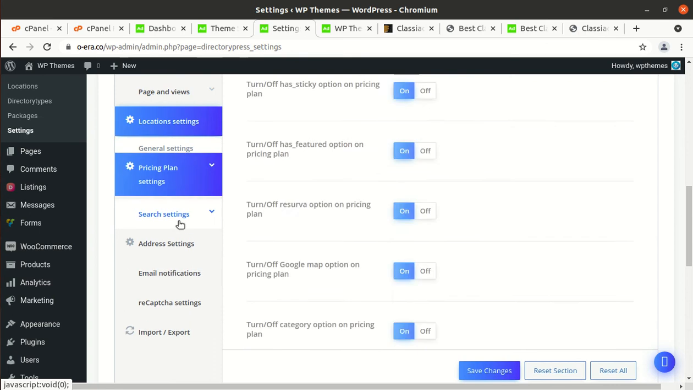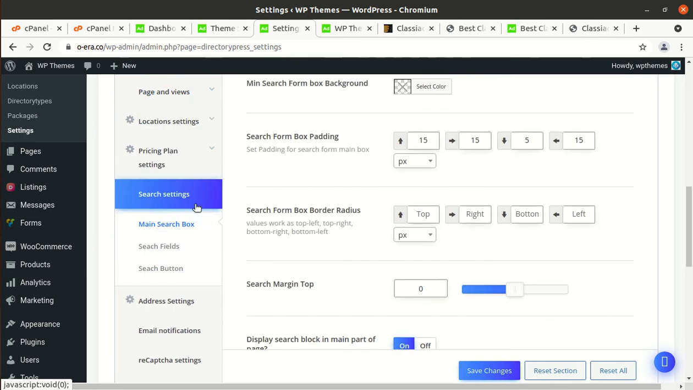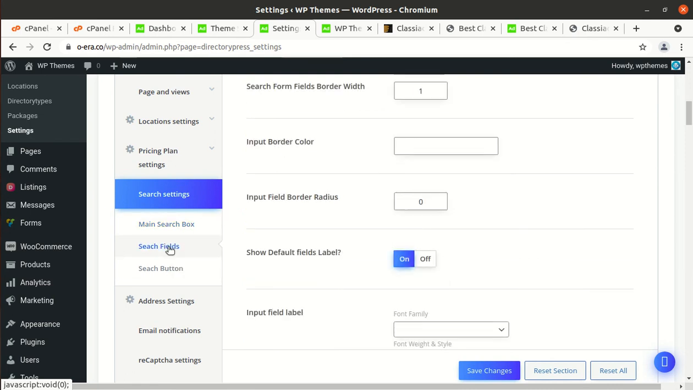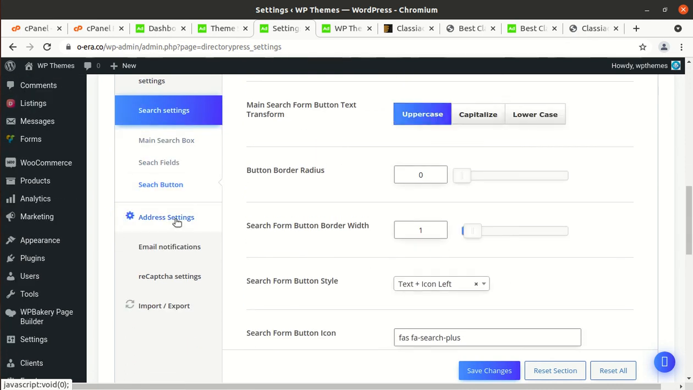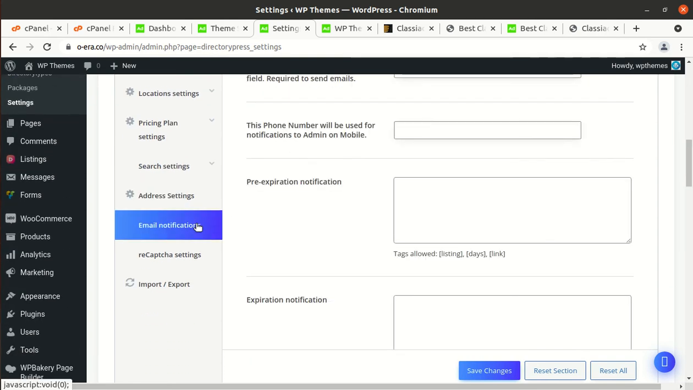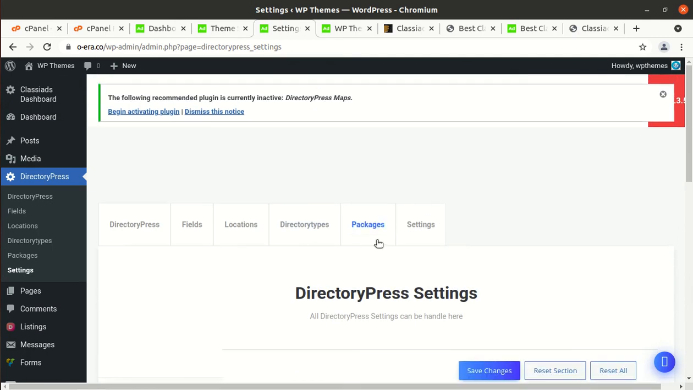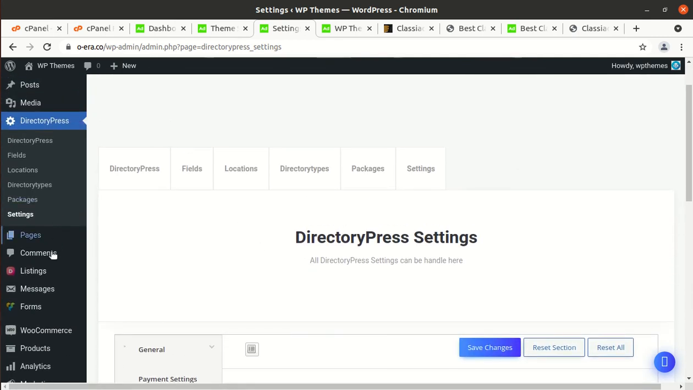location styling, pricing and plans, pricing and plan styling, search setting, main search box, search fields, search button, address setting, email notification, reCAPTCHA setting, and oh my god, so this is a broad option in fact. Now we can proceed towards other options.